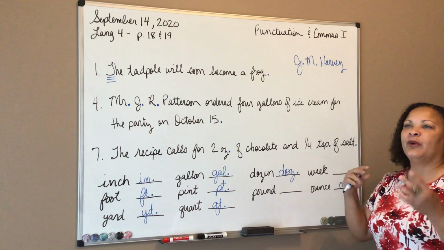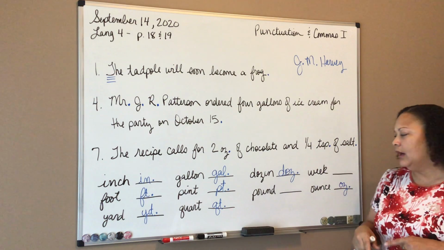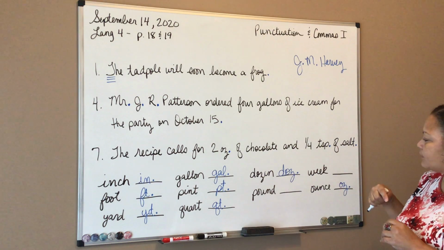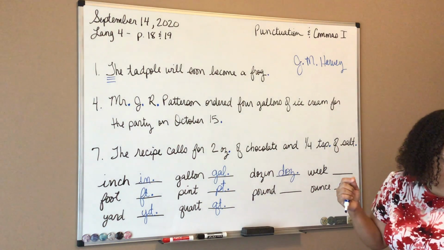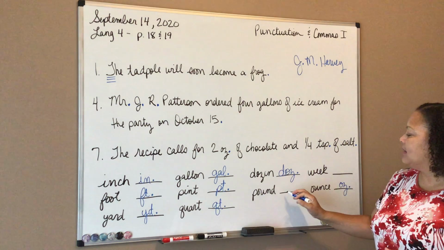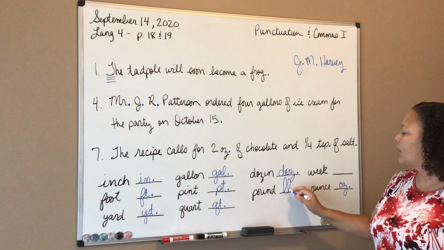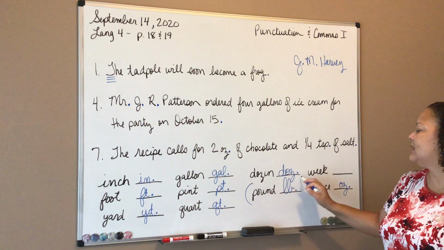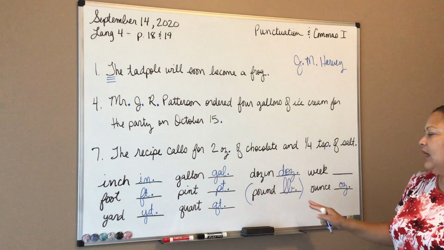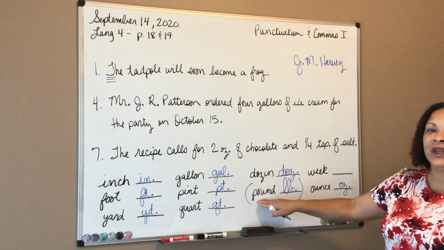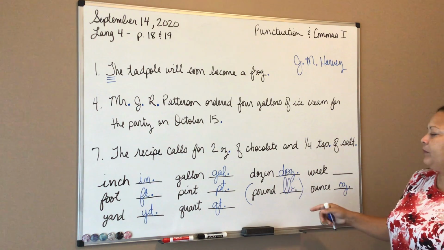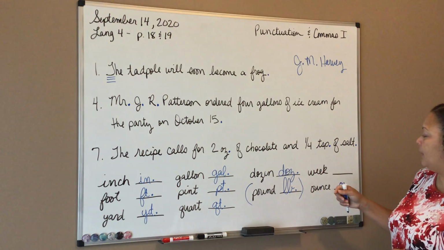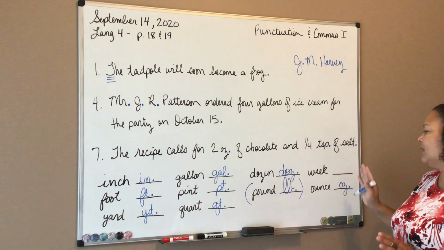Pound is a little bit different. Pound does not really come from an American or English type word. It comes from another derivative, another background. I believe it's Latin, if I'm not mistaken. And it comes LB, period. So this one, you're going to see it's way different than all the rest. It doesn't even follow any of the letters in its own spelling. And so this is how we abbreviate pound, okay? We'll talk a little bit more about that derivative later.